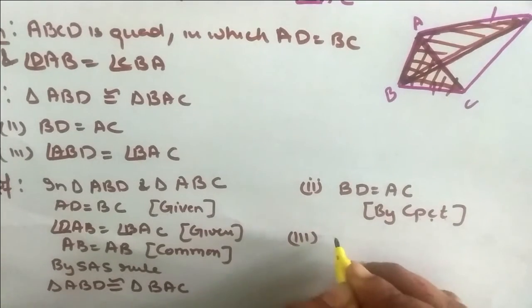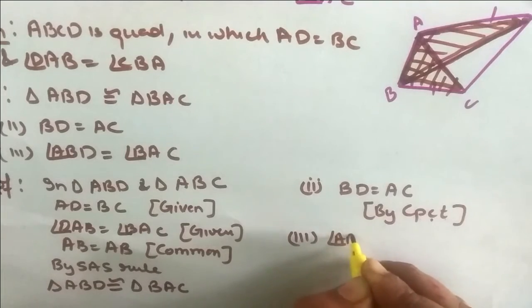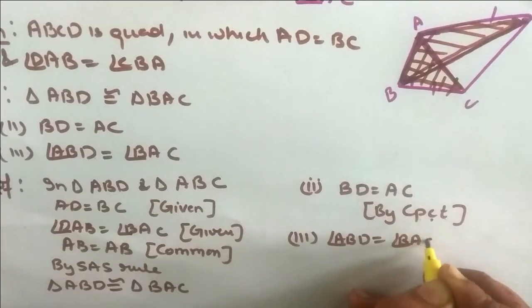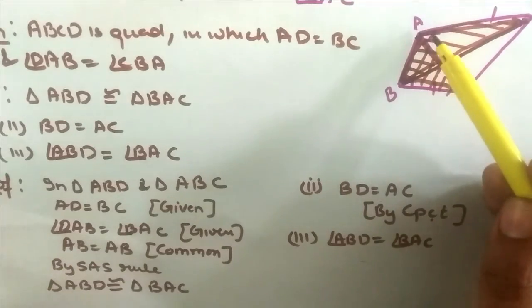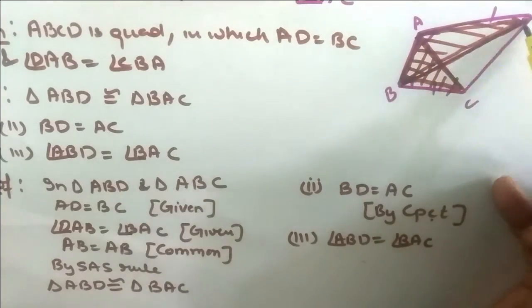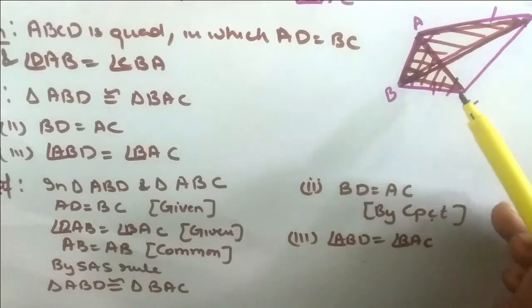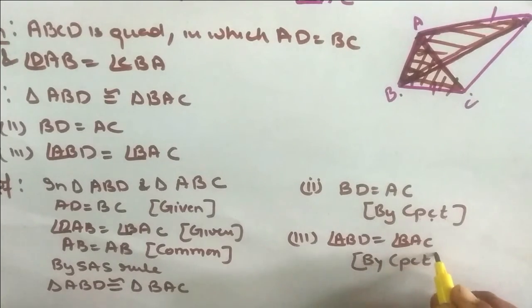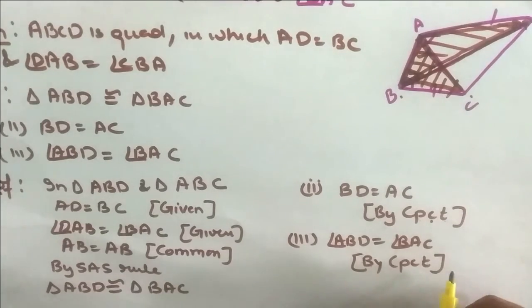And the third part is angle ABD is equal to angle BAC. Where is angle ABD? This is angle B. And BAC, this is angle A. These are also equal. How? By CPCT. We know corresponding parts of congruent triangles are equal.